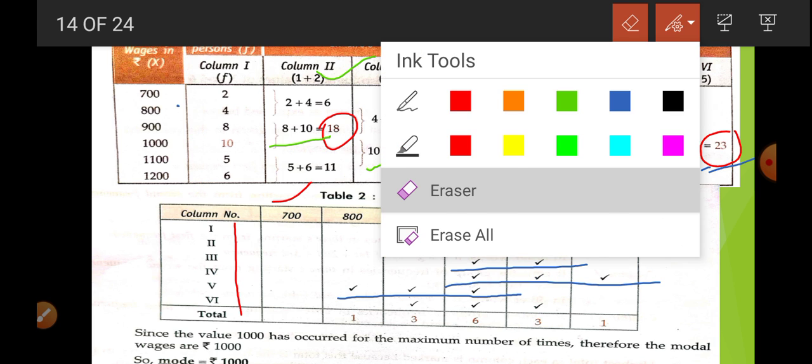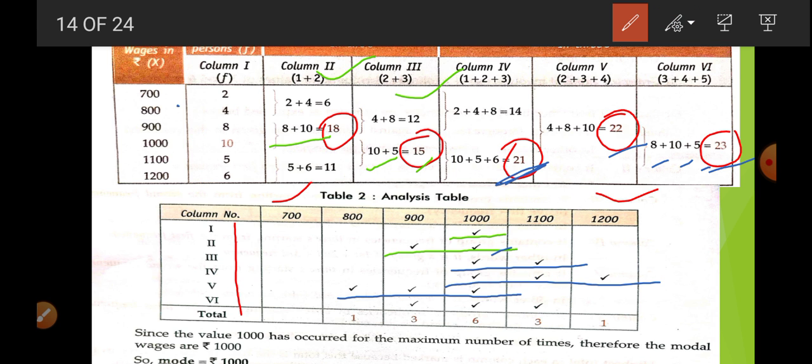Now this 8 is for 900, 1000 and 1100. So we are going to put the marks 900, 1000 and 1100. Now we are going to add all these tick marks. So 1, then 3 tick marks, then 6 tick marks, then 3 tick marks, then 1. So which is going to have the highest tick marks? This 1000 has the highest, 6 tick marks.